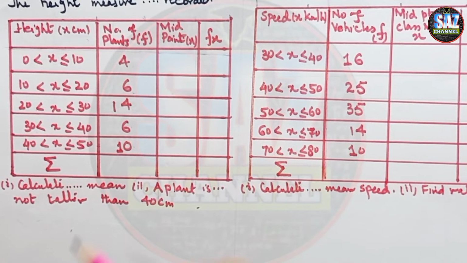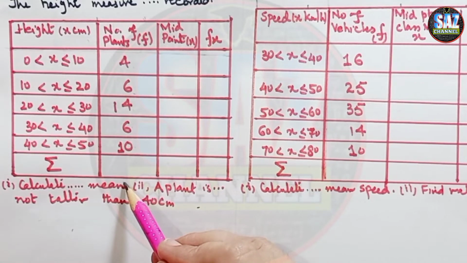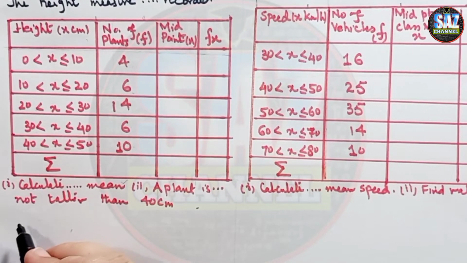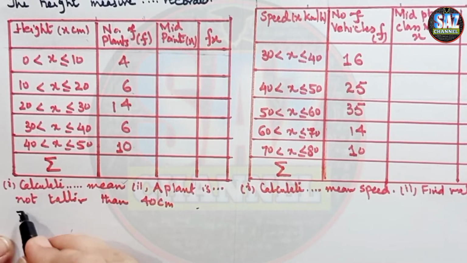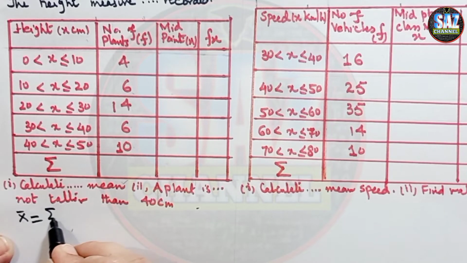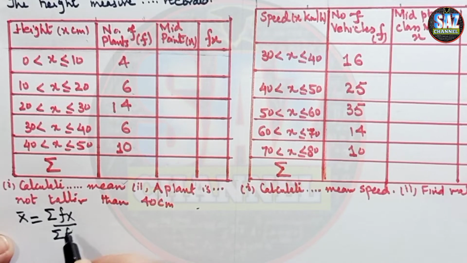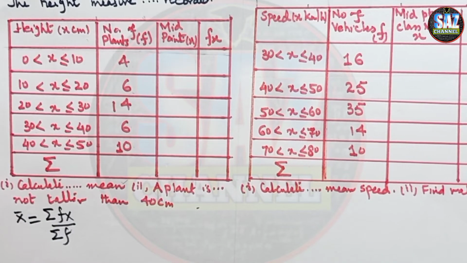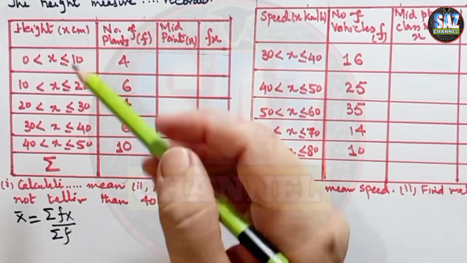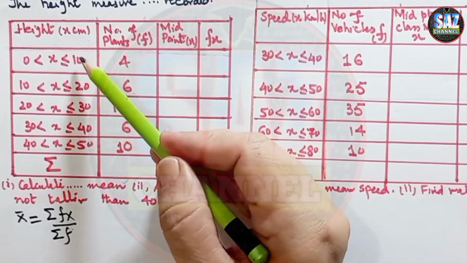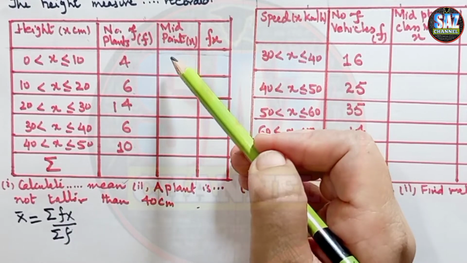As the question says that we have to find the mean, recall the formula for the mean for group data. That formula is x bar equals summation of fx upon summation of f. Now if we look at the table, we can see that the x values are given in the form of class limits and boundaries. We're not given the value of x, the midpoint or the class marks.